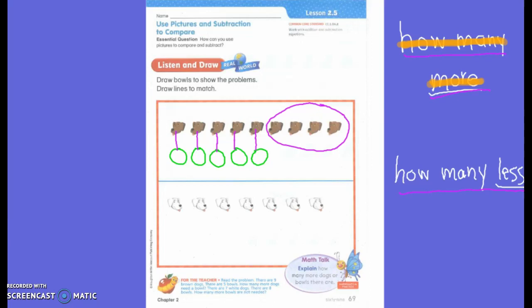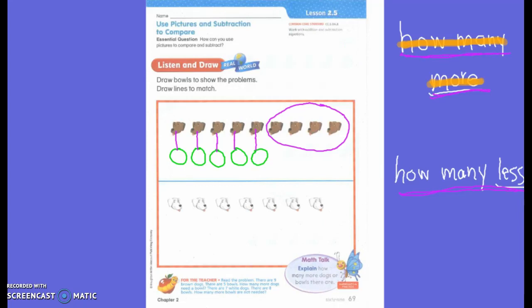I'm so glad you're paying attention to that. Okay, and you gotta stay organized. You're right. What are my keywords? How many more? Or how many less? Very good. And so that is looking for who does not have a partner. Very good. And we need to stay organized when we do that. Okay, so let's go ahead and do the next one.